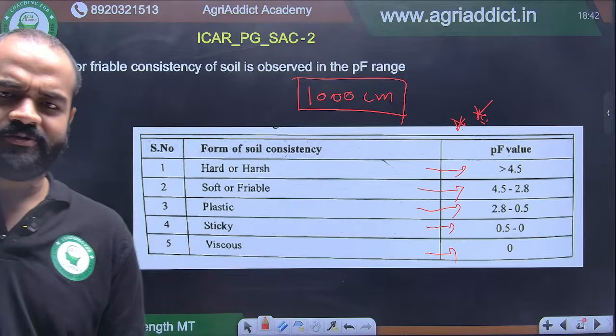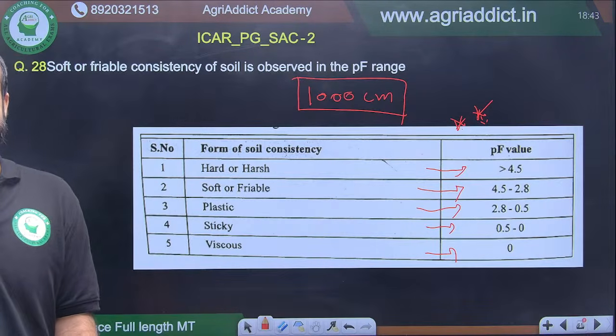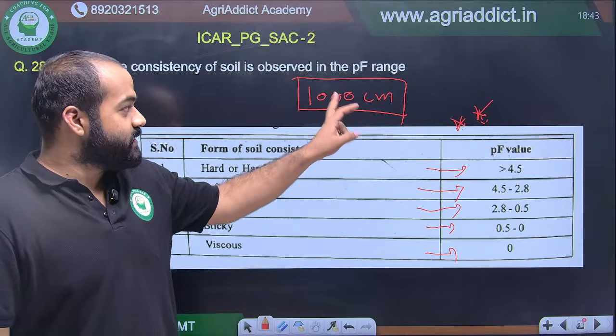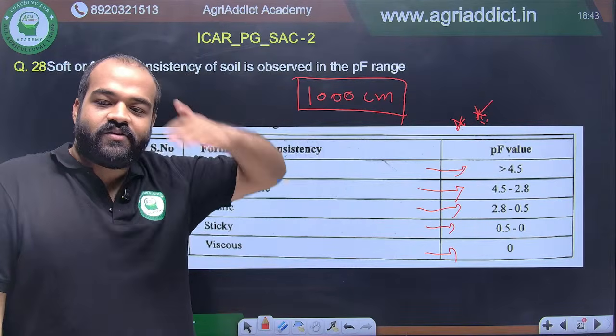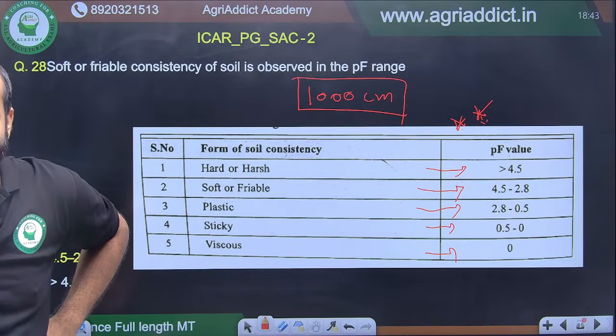I will not go into the definitions of pF and all. I know you, all of you know that, because exam is just knocking on the door. So what would be the pF of 1000 centimeter of water column? Anyone? Just write the numerical value. That is very easy.